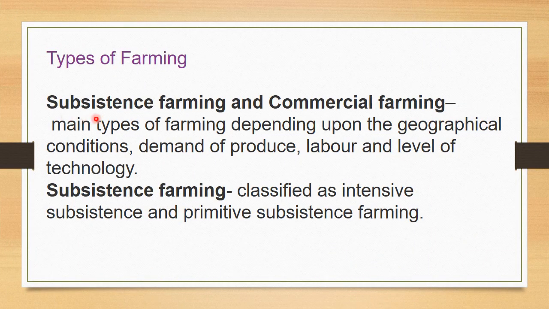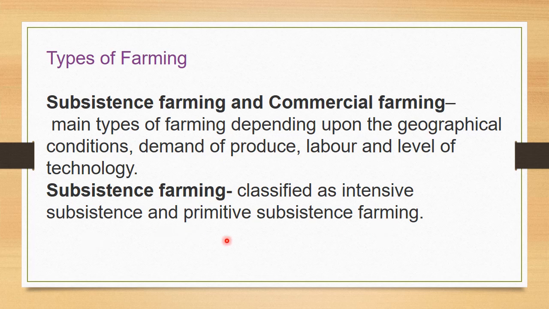Farming. Now we are going to see about types of farming: subsistence farming and commercial farming. So how many types do we have? Two types. The first one is subsistence farming and the second one is commercial farming. So we are going to see about that one by one. First we will see about subsistence farming.